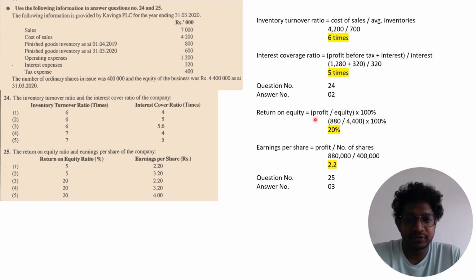And return on equity is profit divided by equity into 100. So your profit is 880, which means after deducting tax as well. So here you have to consider the profit after tax. And your equity is given 4,400. So your return on equity is 20%. And here earnings per share, your profit you have to divide by number of shares. So your profit you generated here is 880. So here also you have to consider profit after tax divided by shares. So earnings per share is 2.2.